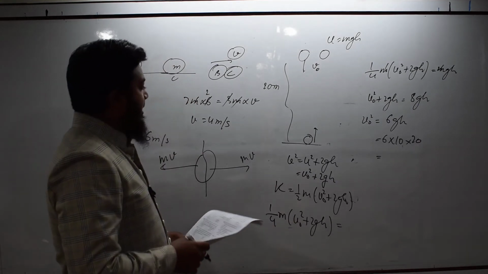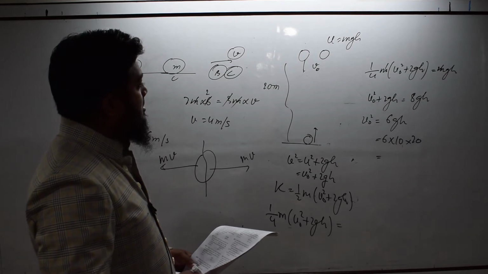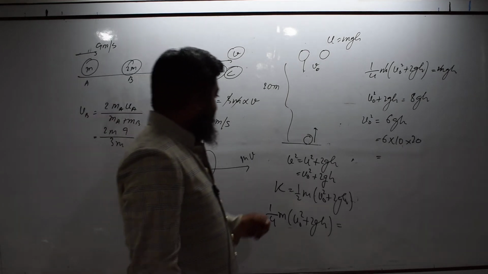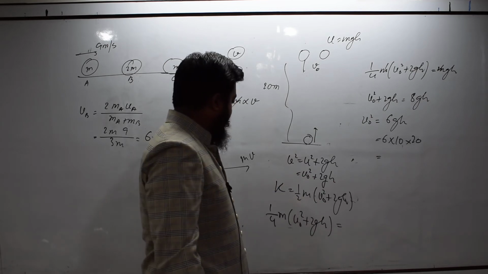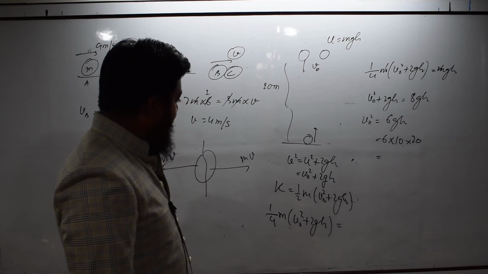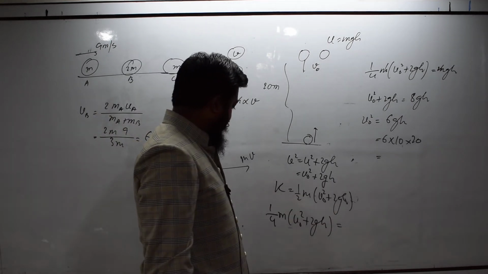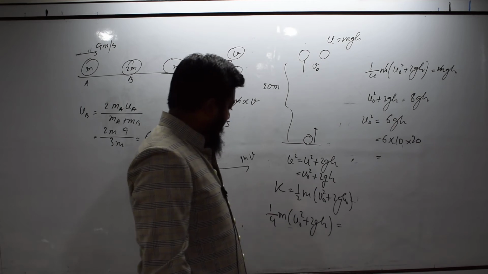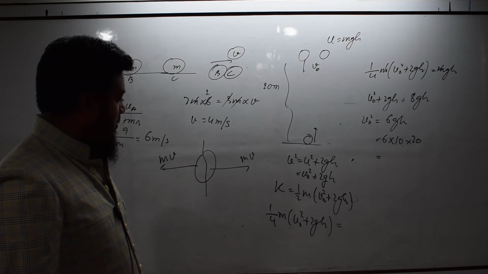We have made some mistake in our calculation. Kinetic energy is half m times the square of the speed, which is v naught square plus 2gh, and 50% of this is 1 upon 4 m times v naught square plus 2gh.